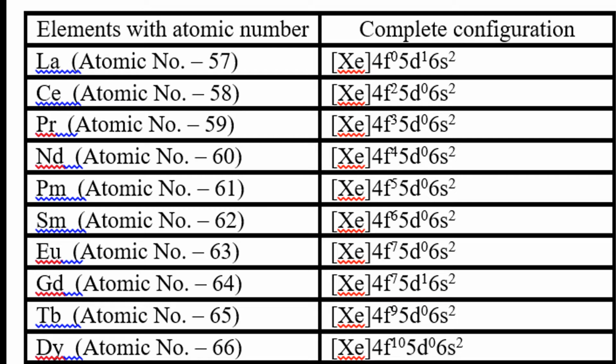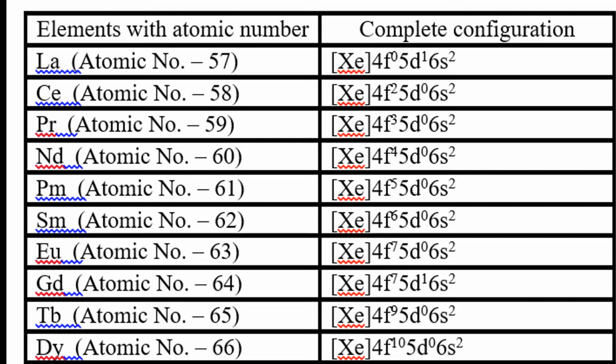But in the case of gadolinium, atomic number 64, the electronic configuration is 4f7 5d1 6s2. A half-filled f orbital is also stable, and due to this extra stability, the f orbital remains half-filled and the other electron goes into 5d. Actually the expected configuration would be 4f8, but the actual configuration is 4f7 5d1 6s2. This is also an exceptional case.